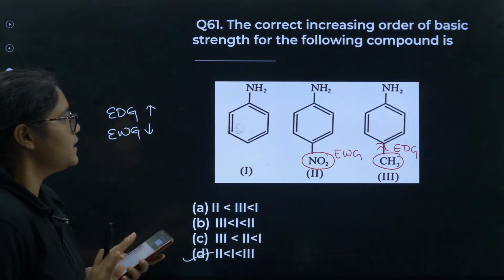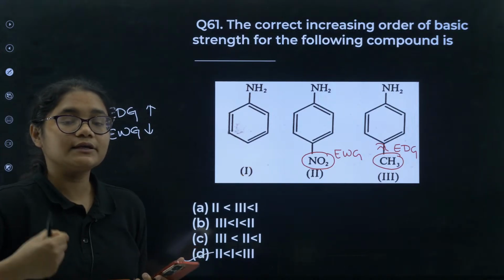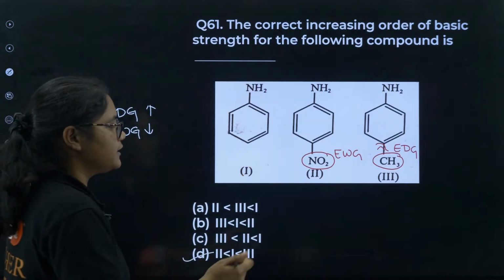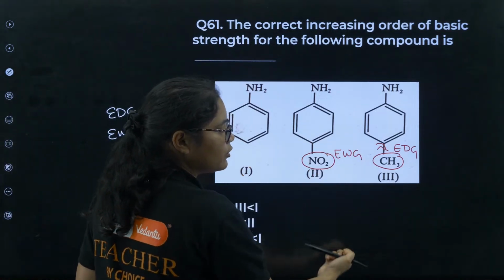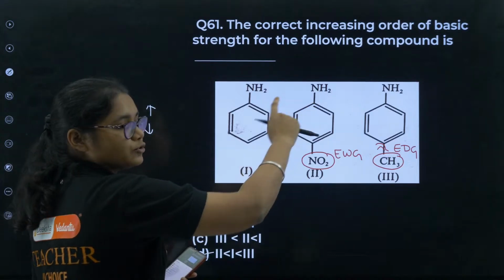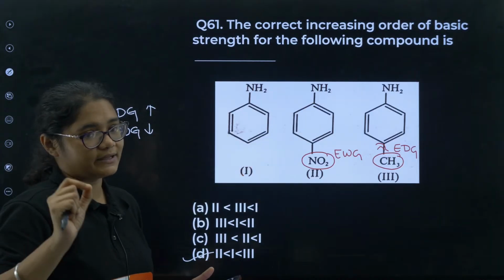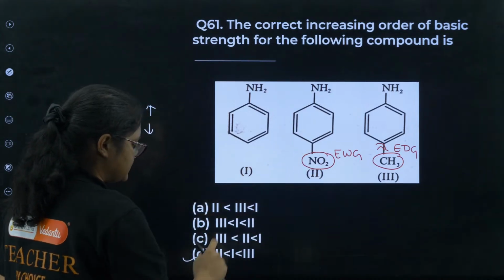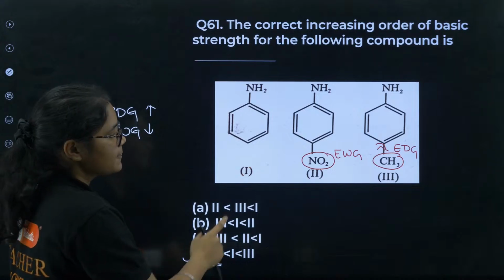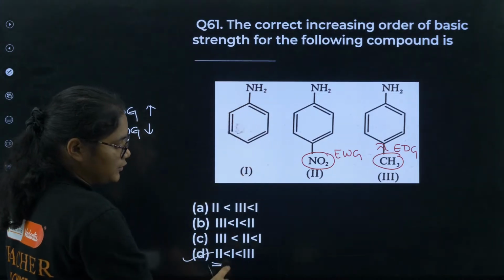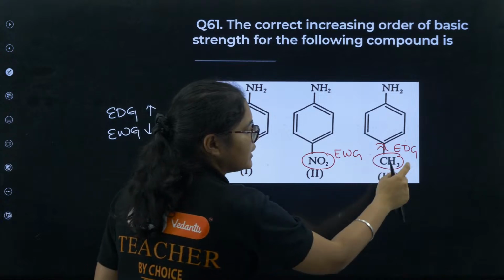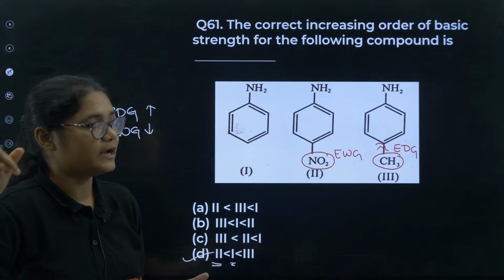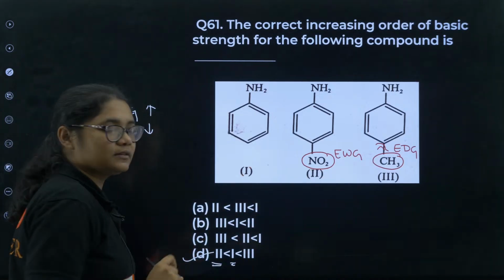For 61, I don't know why you are getting different answers here. Why is A there? Increasing order means the one which is least basic will come first. Now here we have an electron withdrawing group. This will withdraw the electrons, so the NH2 group will have fewer electrons to donate. So basicity will decrease here, and this one will be least. So 2 will come first, the least one. Then here there is no group, so it is neutral. Then 1. And here we have a donating group. It will donate electrons and nitrogen will have more electrons to donate. So that is why it is 3. 2, 1, 3. Option number D.